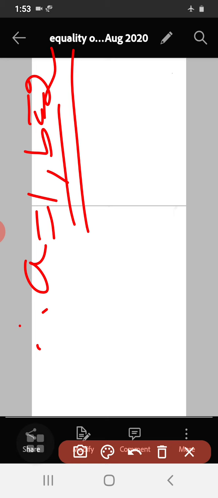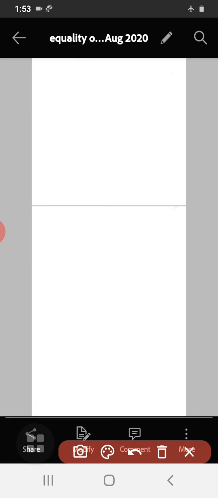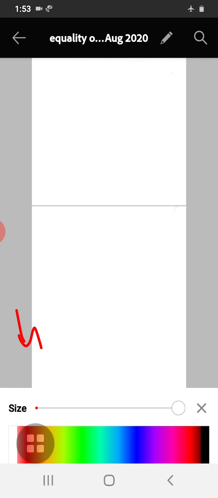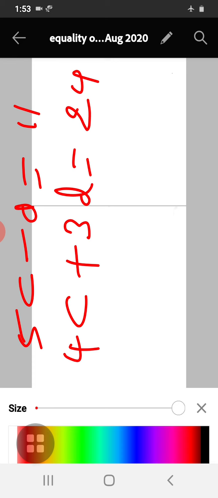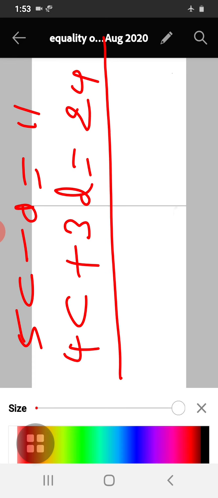So what are the other corresponding elements? Equating the other corresponding elements, let us take that in the next step here. I get 5c minus d is equal to 11, then 4c plus 3d is equal to 24. Okay, so here let us make the coefficient of d equal. So let us multiply this by 3 and multiply this by 1.